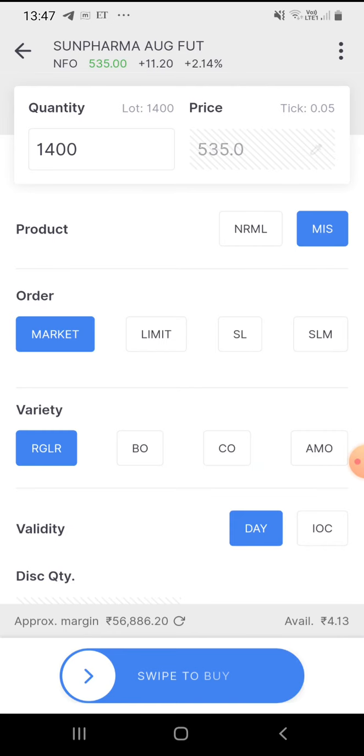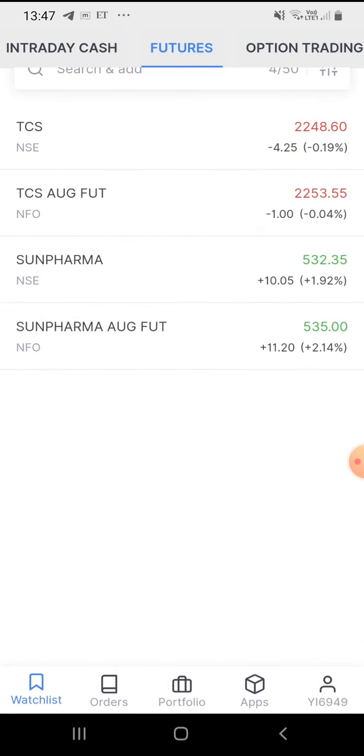That's where we move to option trading. So you now know that a future is a contract. We are not buying the shares; this is the Sun Pharma August future. It is a contract which we can keep till a particular date, the expiry of that month, and we can transact and get the profit.